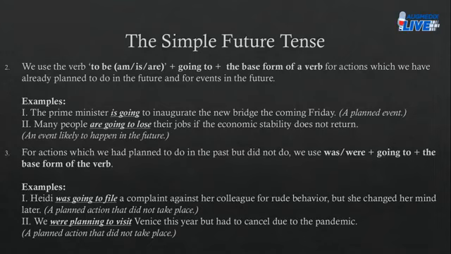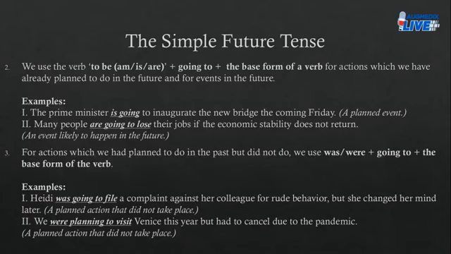Okay. Rule number 3, for actions which we had planned to do in the past but did not do so, we use was or were plus going to plus the base form of the verb. Now, we discussed this yesterday when we were discussing the past tense forms. But here, please take note that there are certain actions or plans that we wanted to happen, but somehow those plans did not materialize.